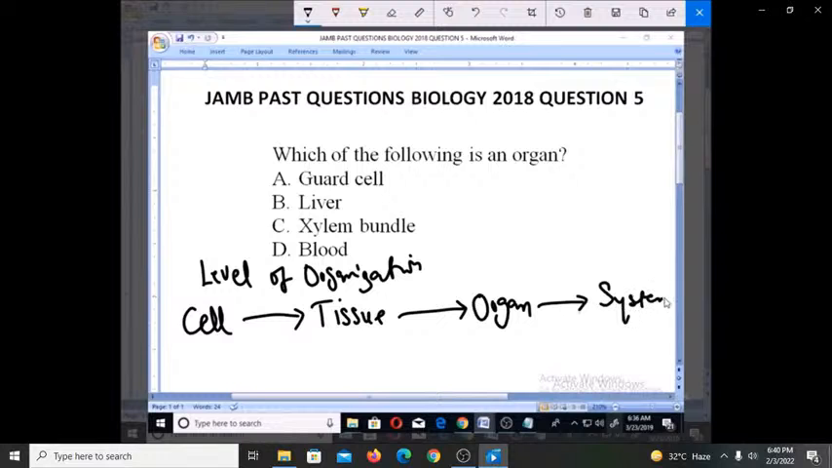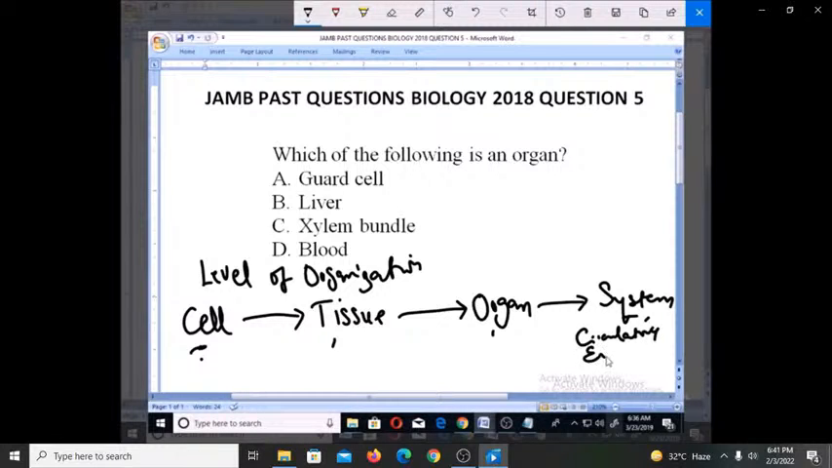So system is the highest level of organization, whereas cell is the lowest level of organization. So you can see that the things you see in our body or in the body of organisms can fall under cell, tissue, organ, or system. When you're talking about system, you're talking about things like the circulatory system, where you have plenty of organs coming together to make it work.